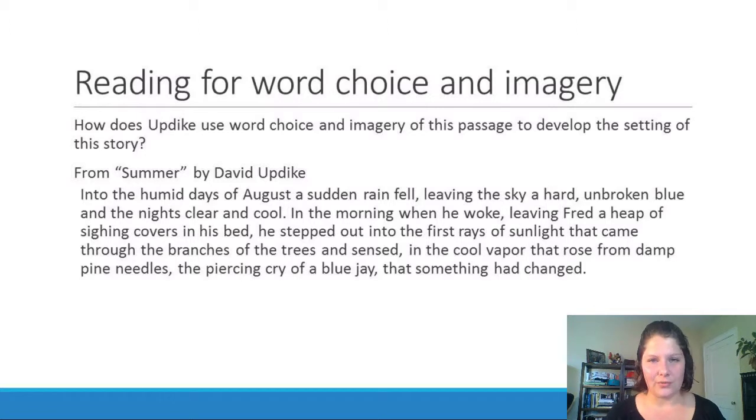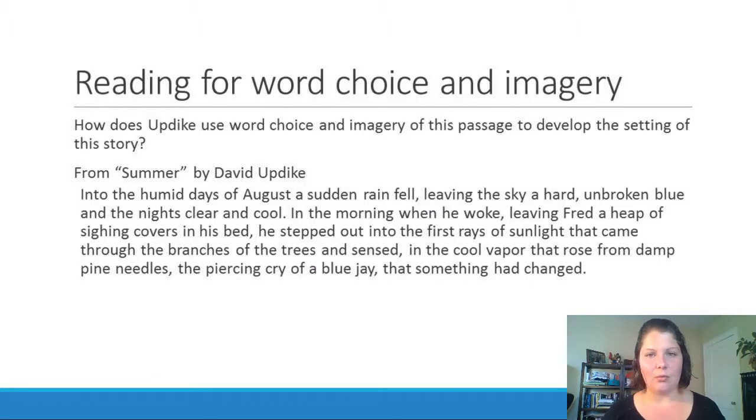So to talk about how this works, I'm going to walk through close reading, which is the word we use to talk about analyzing literature, a passage from a story that you'll be reading for this week. This is a passage from the short story Summer by David Updike. And as I'm reading this passage, I'm going to be considering the question, how does Updike use word choice and imagery in this passage to develop the setting of the story?